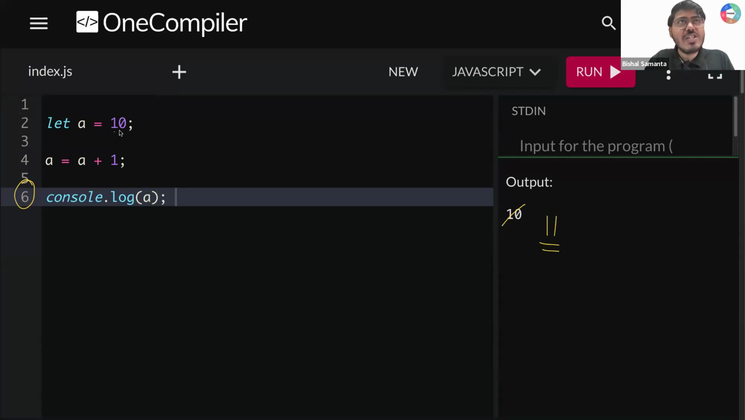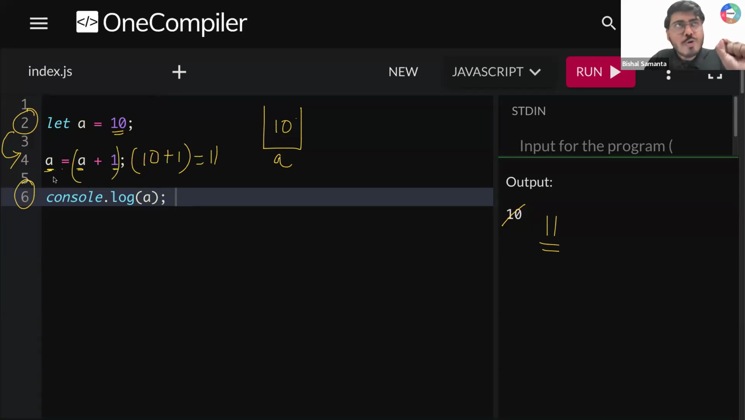How? Okay, initially I created a box. The box name is A. You stored a value 10. So line number 2 is done. Now I am coming to line number 4. What I am saying here is, please reassign this A value with a new value. What will be my new value? My new value will be A plus 1. Can you tell me what is the A value? A value is 10. What is 10 plus 1, guys? 10 plus 1 will be 11. So what you are saying is, please change that A variable value to a new value of 11. So now you are removing 10, and you are reassigning this variable with a new value of 11.